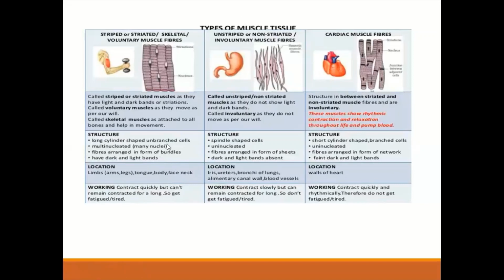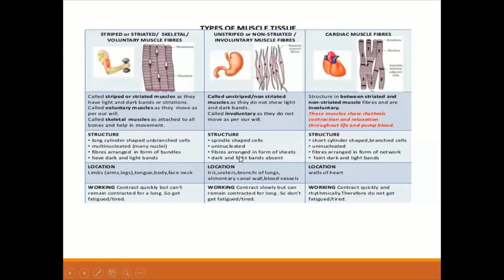Now, location of your voluntary muscle fibers: limbs, arms and legs. As you know, we can move our arms or legs as per our will. So they are the voluntary muscle fibers, obviously. In our tongue, because when we want to talk, then only we talk. It is not like that we talk all the day or in an involuntary way. In our body, face and neck.